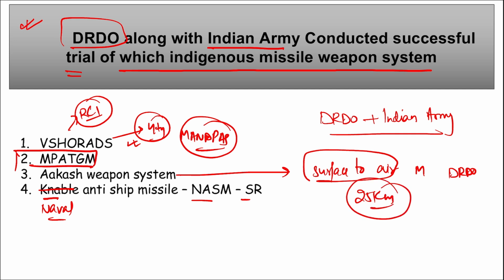Right? Then what is naval anti-ship missile? That is NASM-SR. What is this? Naval anti-ship missile, as the name suggests, this is an indigenously developed missile that is developed by DRDO, and as the name suggests, it is to take out the ships that are hiding in the water bodies. Right? And they are currently in use with the Navy. So, naval anti-ship missile NASM-SR.